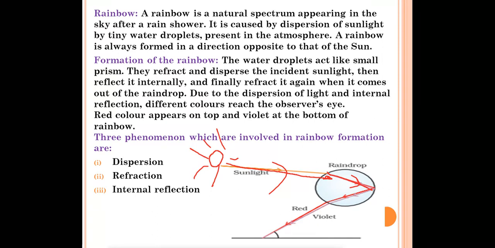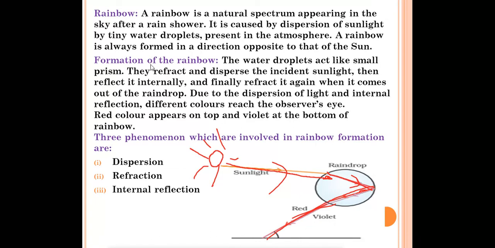After that, total internal reflection will take place. We know that total internal reflection happens when the light ray enters from the denser medium to the rarer medium. In this case also, water is our denser medium and air is the rarer medium. So light rays are coming from the denser to the rarer medium, and over there total internal reflection will take place. After that, the light rays can be seen in the sky. This pattern can be seen in the sky. The red color will appear at the top and violet color at the bottom.